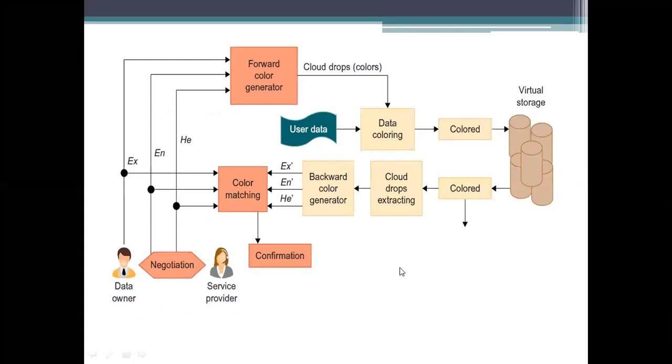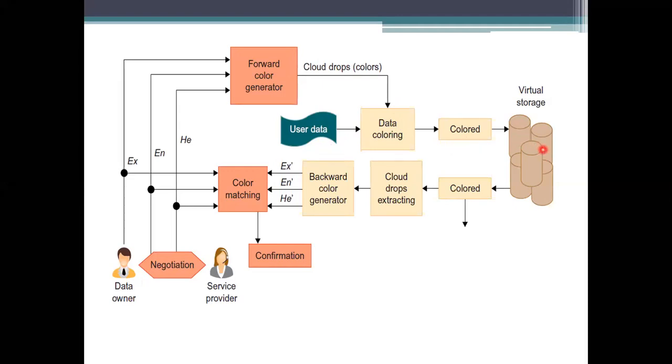So in this particular process, I want to color my data object. How I am going to color the data object here is, we need to specify the expectation values. These values will be given to this cloud generator, and the color matching here. The user data will be given here. User data means the user's owner data will be given to that one. So it will be colored. These color drops will be given to that one, and once colored, it will be stored in the virtual storage here.